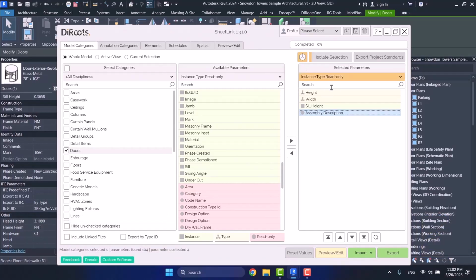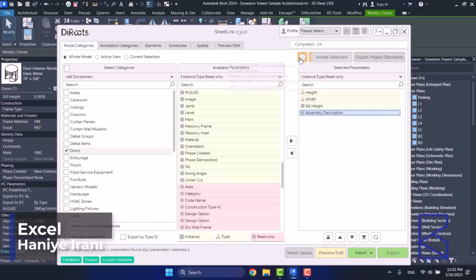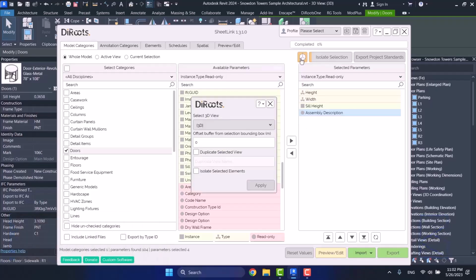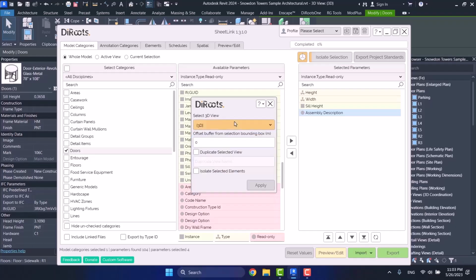All right, up to now, we chose those parameters that we wanted. Now we have several options here. One of them is this. If you choose this option, what does it do? It creates a 3D view for you, and here you yourself can choose your 3D views. For example, these are 3D views that are available for this project, and you can choose among them.